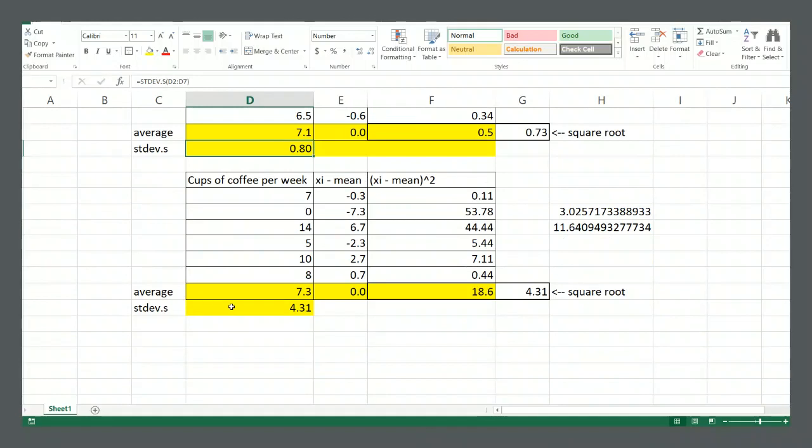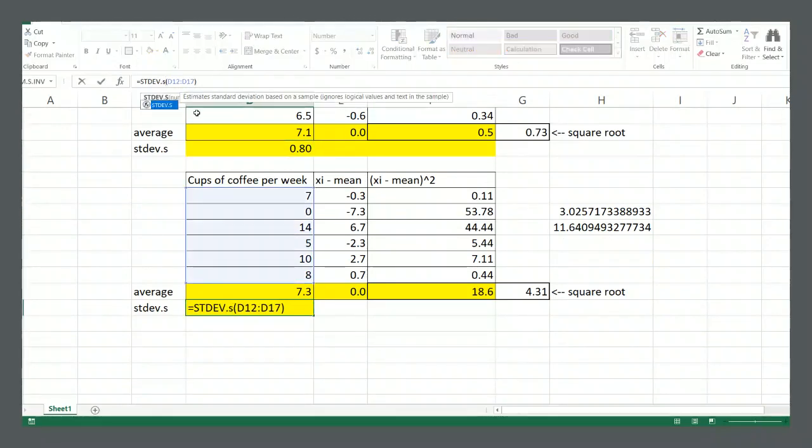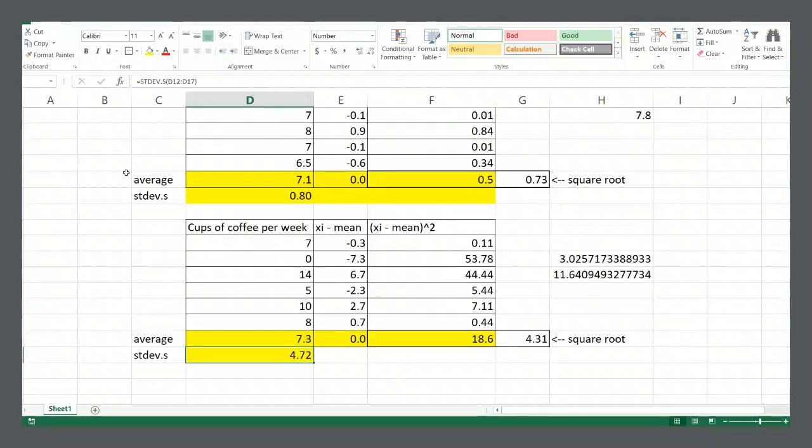And in the case of cups of coffee, a better estimate is 4.72. And you'll notice it's bigger than what we calculated before, because if you divide by n for a sample standard deviation, you tend to be biased in the negative direction. So that is standard deviation.